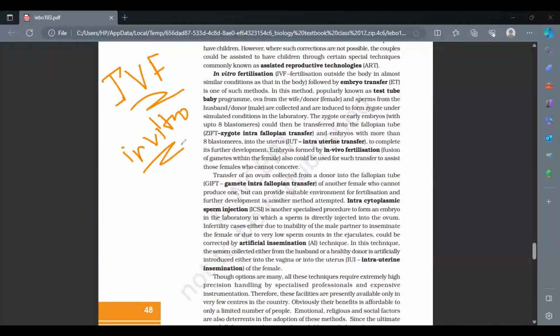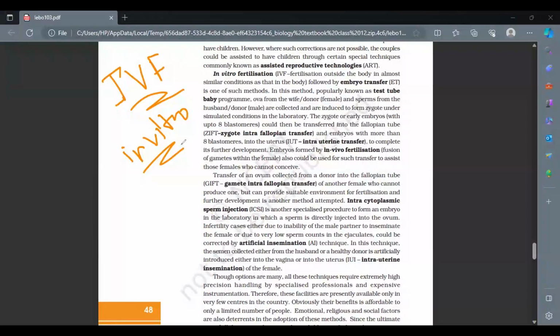In vitro means something that's happening outside the natural environment. It means the fertilization is happening, but not inside the woman's body. It is happening outside, in a lab, and the growth of the embryo happens there, then the embryo is transferred. So what is this IVF? IVF is fertilization happening outside the body.